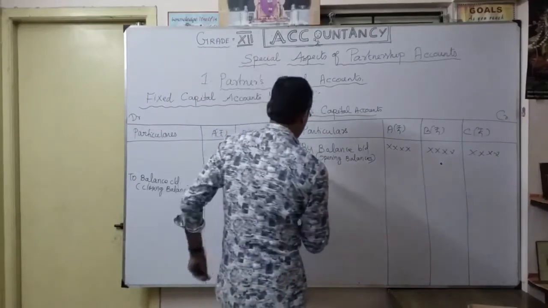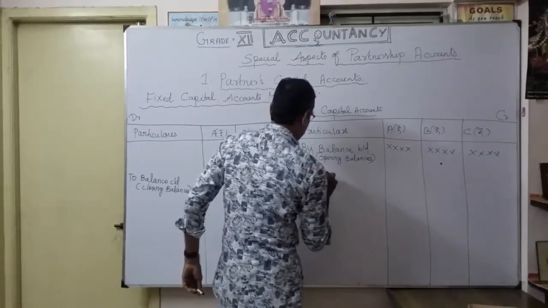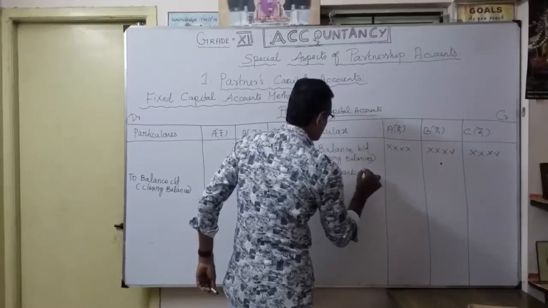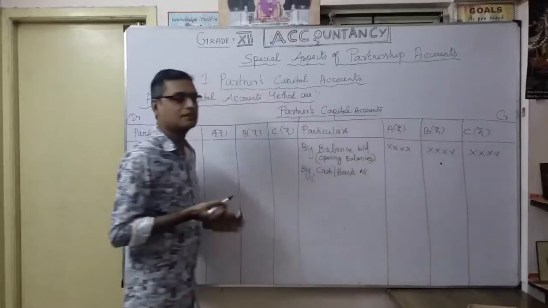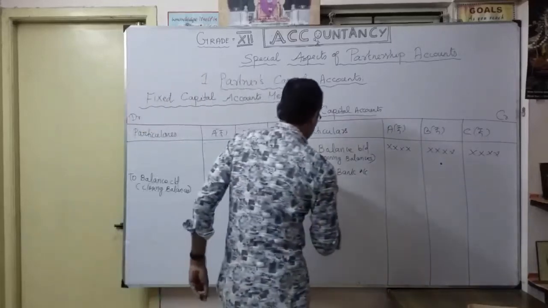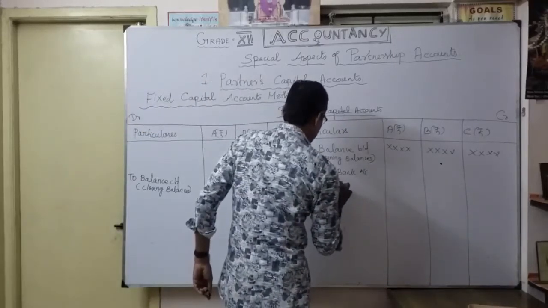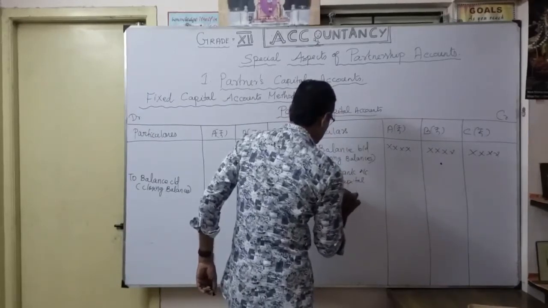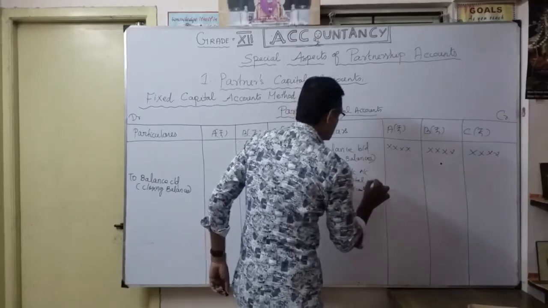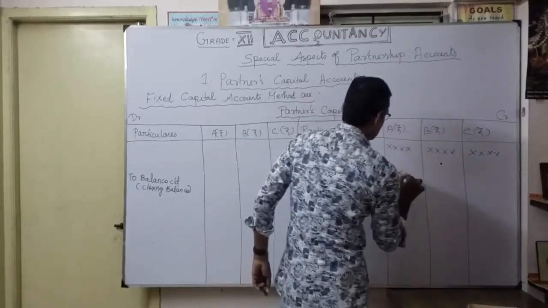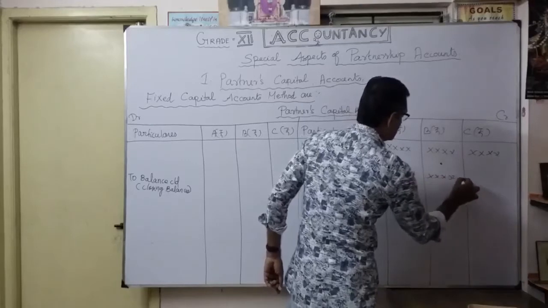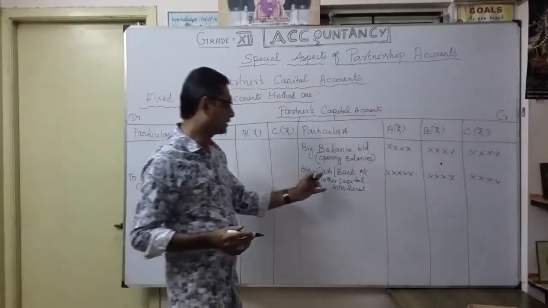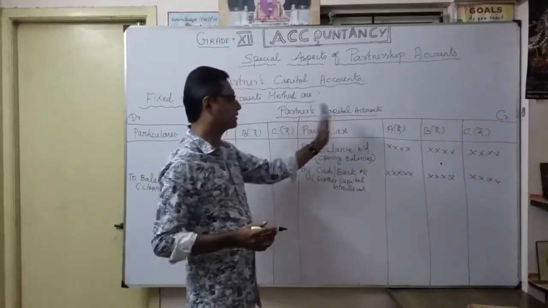In the same manner here, we mention by cash or bank account. So any further capital introduced, what is the entry? Cash or bank account debit to partner's capital account.